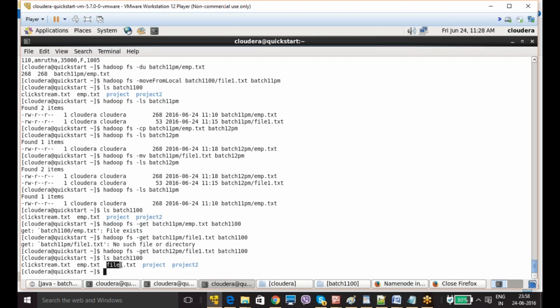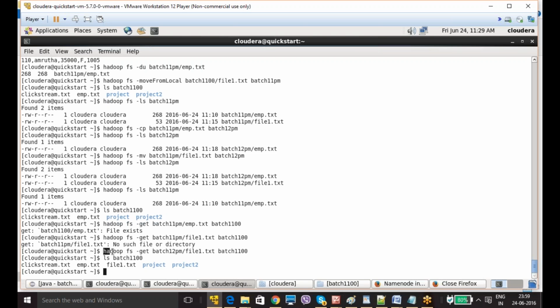So the move command is not going to work from HDFS to local. Okay, move will not work. Still now, move is not implemented from the Hadoop system to the local system. I'm sorry, so is get the same as copyToLocal? No, this command is from the Hadoop system to local.